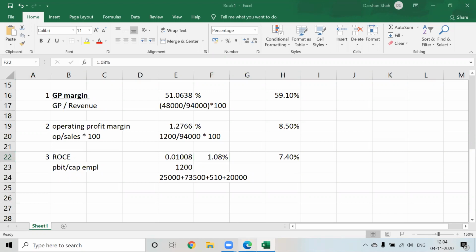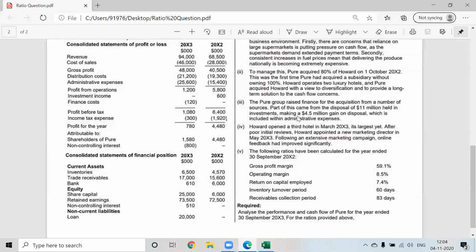Okay, why? One of the reasons is the initial poor reviews, and they are expecting that it will rise further. Also, there is a main reason for operating profits to be low, apart from the exceptional item. It is because of diversification. Pure company is a farming company, right? And now it is acquiring Howard company, so Howard company is consolidated with Pure company. So it is like a transitional year for both the companies.